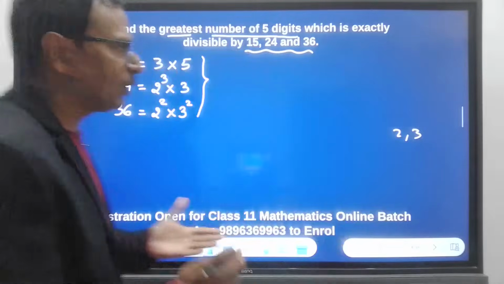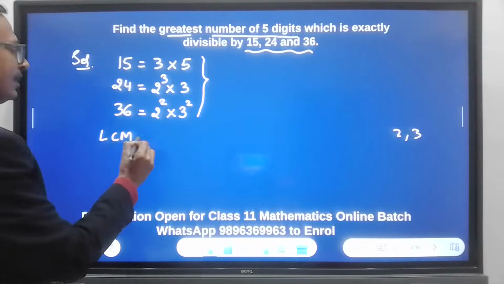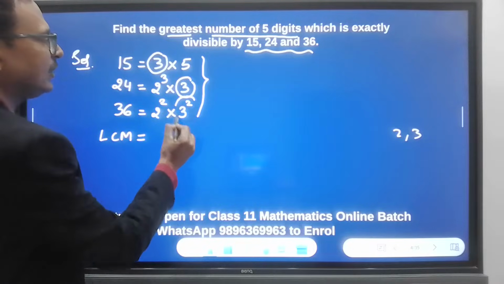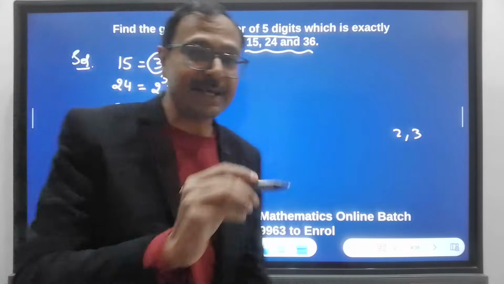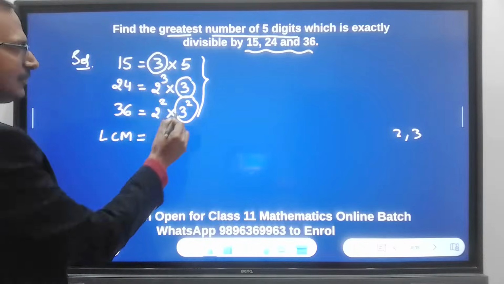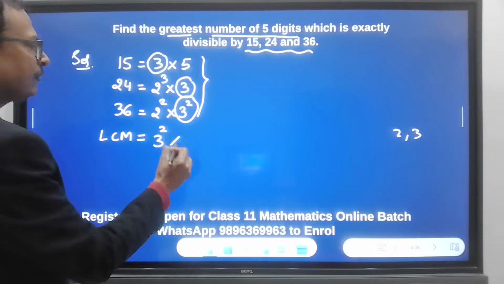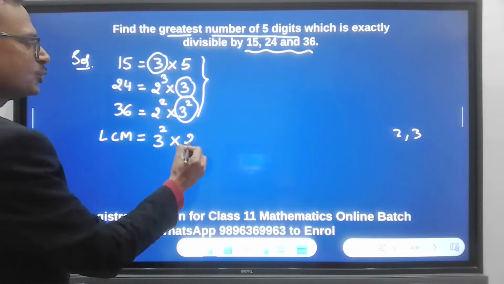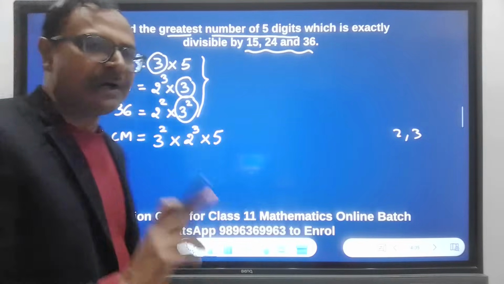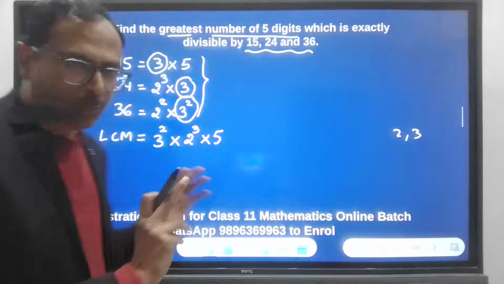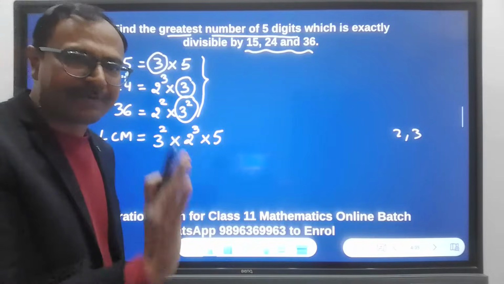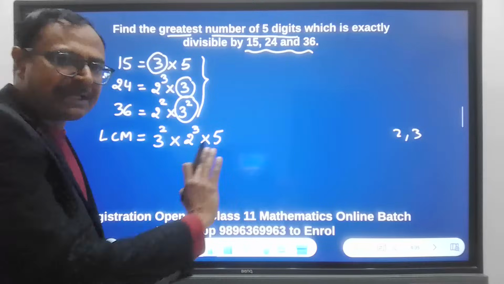So to find the LCM, what do we do? For finding the LCM, we take the common factors first. Like here we have 3, here you have 3, here you have 3 square. See, I'm putting circles there. Don't do it in the exam, okay? This is just for your reference. So the highest power is 3 square only. For 2 cube and 2 square, it is 2 cube. And the uncommon factor 5 will also be a part of the LCM. I hope you remember how to use the fundamental theorem of arithmetic to find the factors of the given numbers, right? And then finding the LCM.